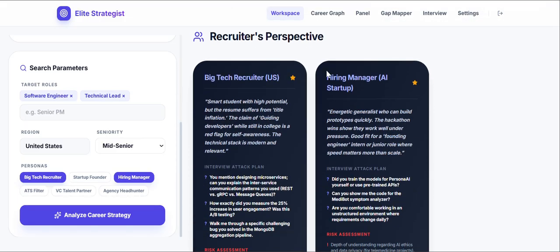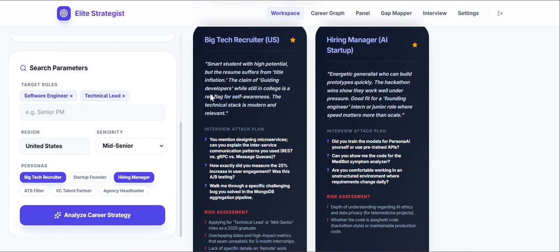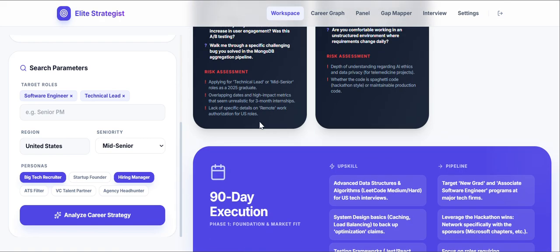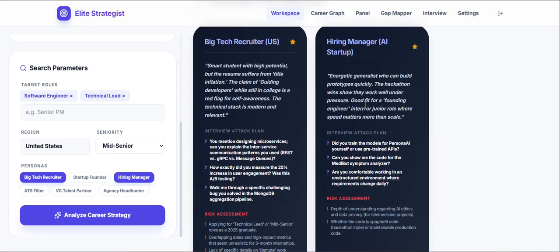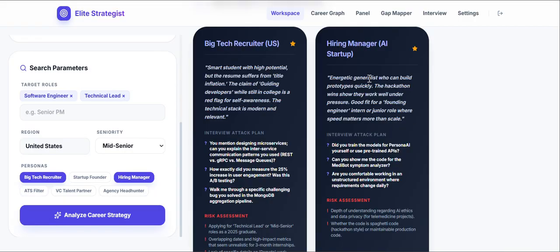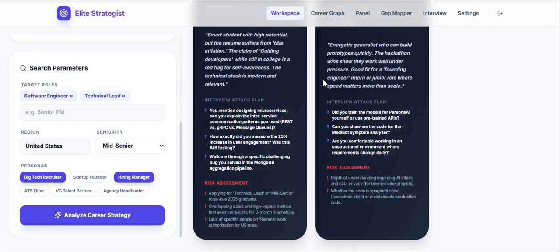Here I selected these two, big tech and hiring manager, so only two perspectives came. Let's read this: smart student with high potential, but the resume suffers from title inflation. So I overestimated myself and the titles are too much, claiming guiding developers or something. This is the risk announcement. This is the hiring manager from an AI startup. I think startup people are more attracted to my resume because I worked in more startups.